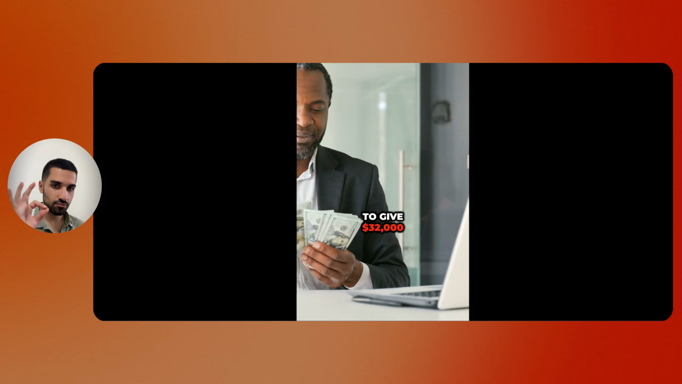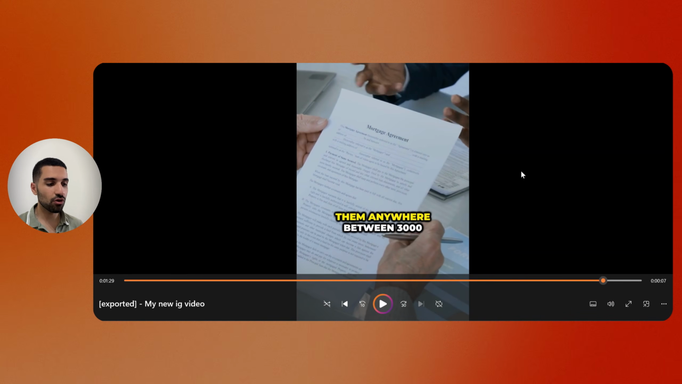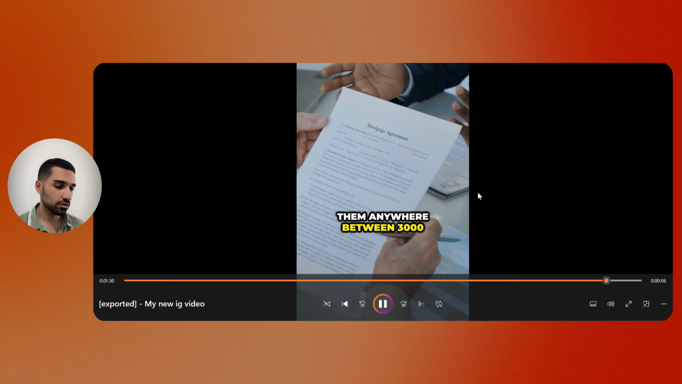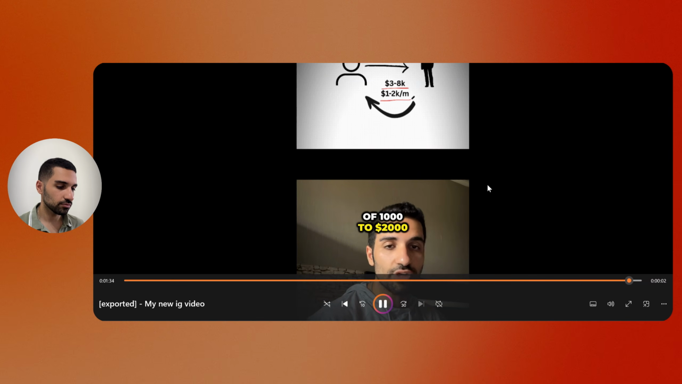So this means that if you are able to give $32,000 more each month to the business owner, then you are able to, yeah, these two B-rolls are super relevant to what I'm talking about, charge them anywhere between $3,000 to $8,000 with a monthly retainer of $1,000 to $2,000 a month.